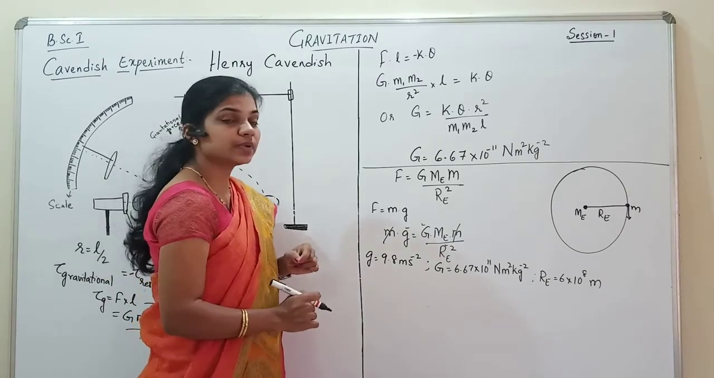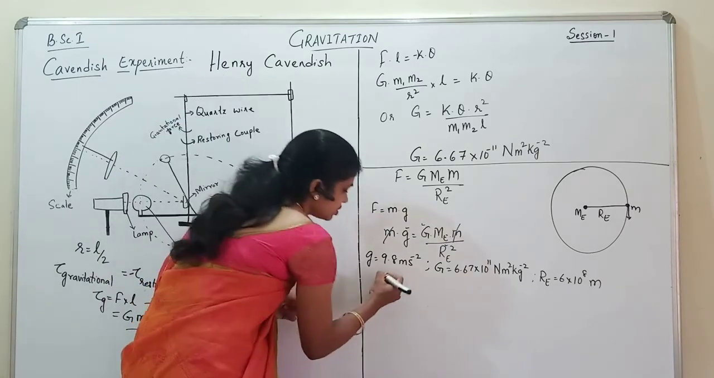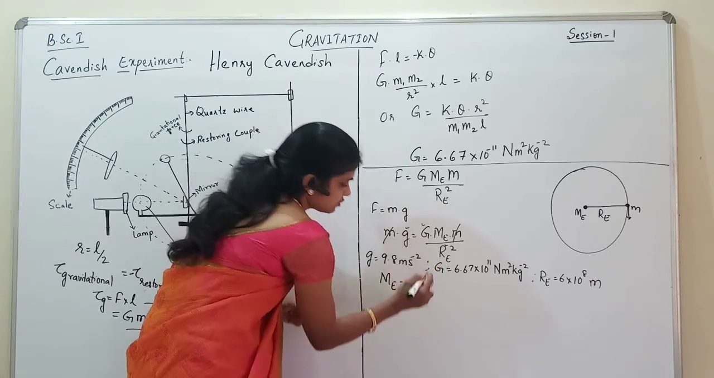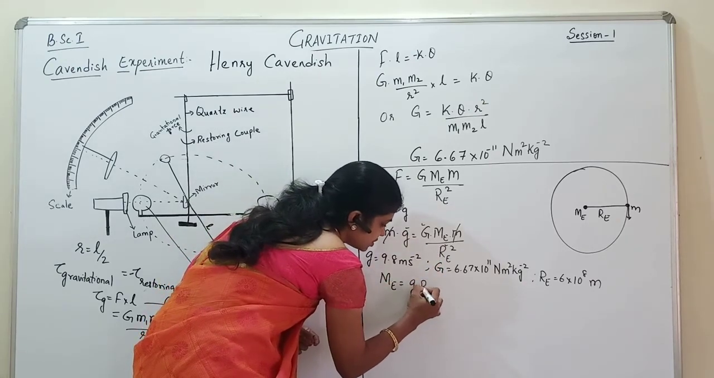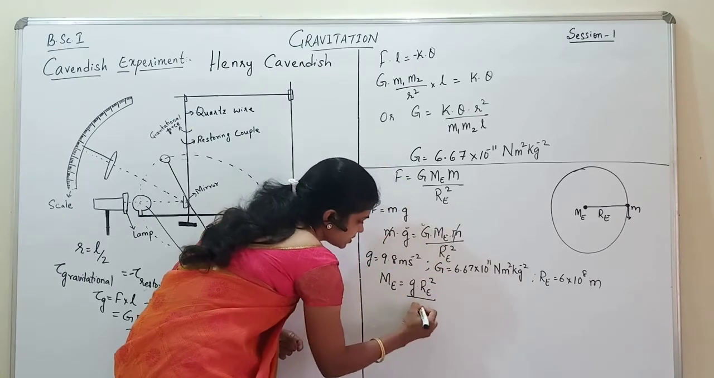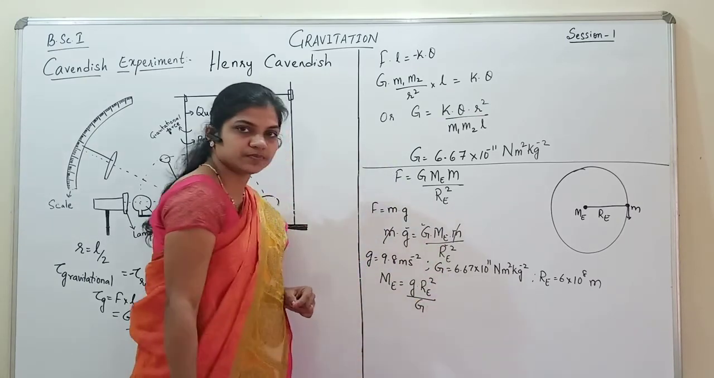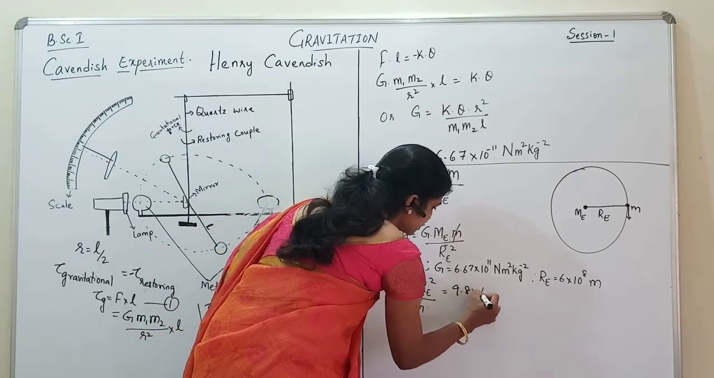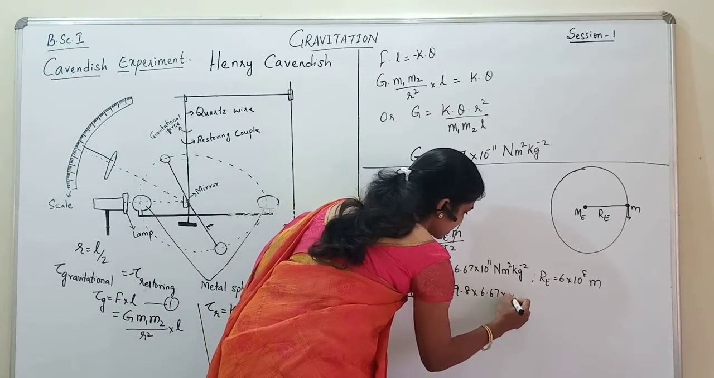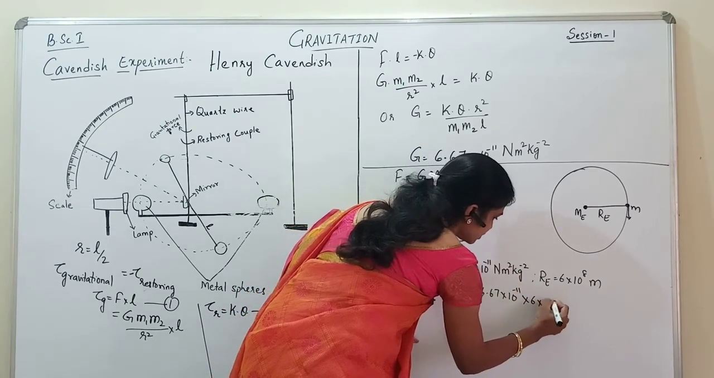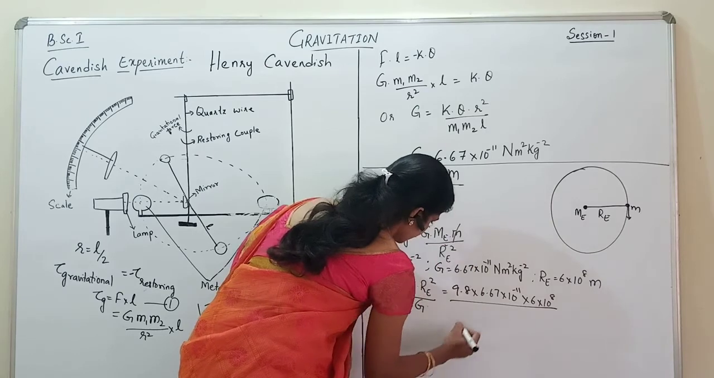So now we can calculate the mass of the earth. So what is the mass of the earth equal to? I take this radius of the earth on this side. So we have g into RE square upon the capital G, which comes down. So we have capital G here. So we get 9.8 into 6 into 10 raised to 6 the whole square divided by 6.67 into 10 raised to minus 11.